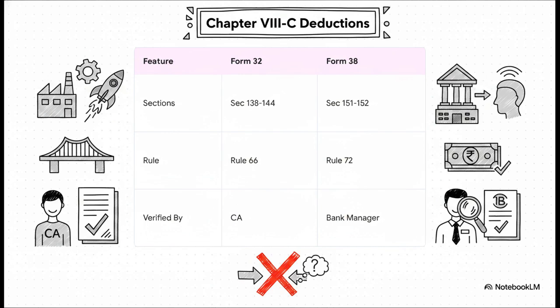On the flip side, if an individual wants that 3 lakh rupee deduction for foreign inward remittances or royalties under Sections 51 and 52, they need Form 38, governed by Rule 72. And here's the kicker. That one specifically requires certification by the bank manager of the receiving bank. If you mix these forms up, you're looking at instant processing failures.